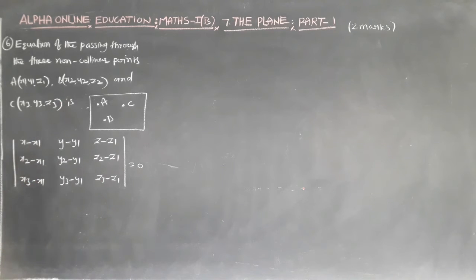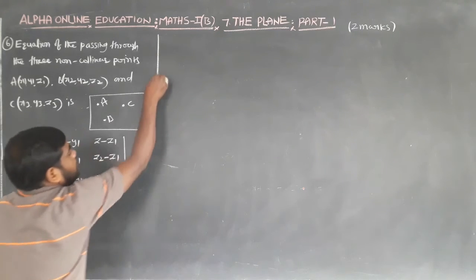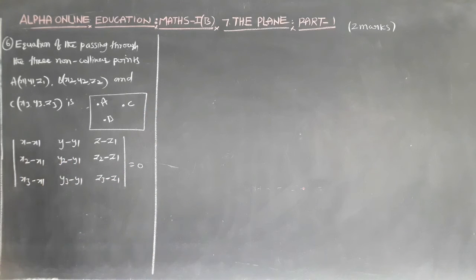This is the equation of the plane passing through the three non-collinear points.